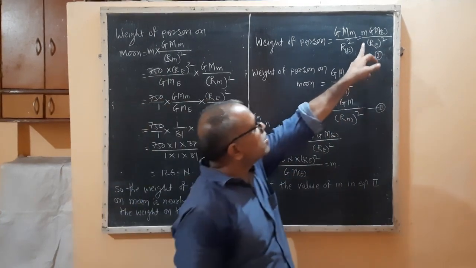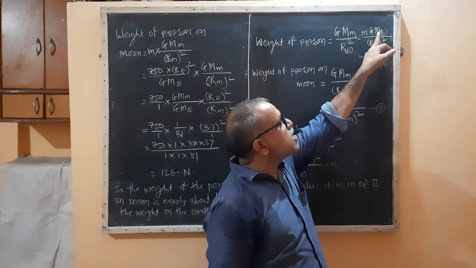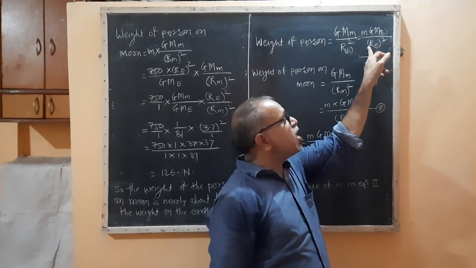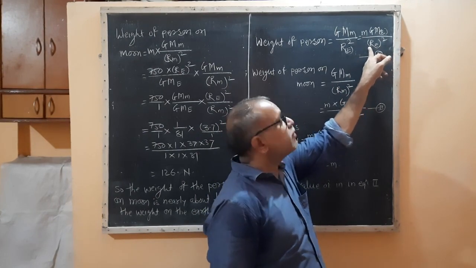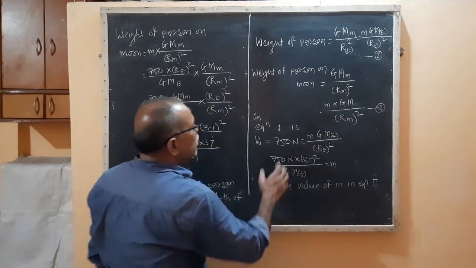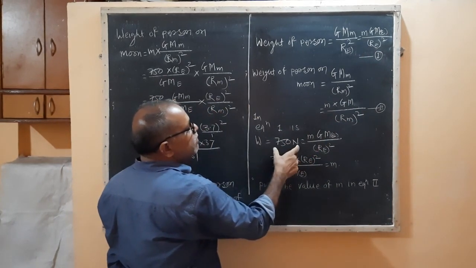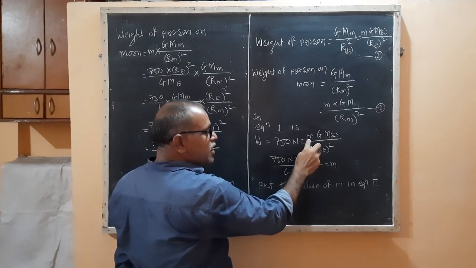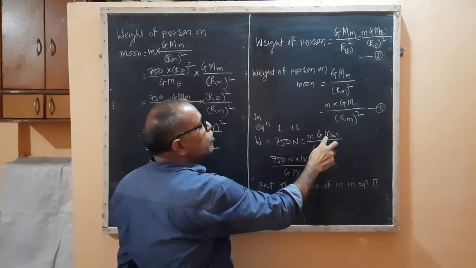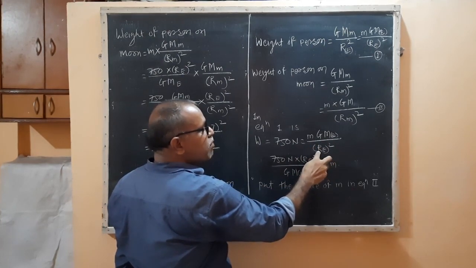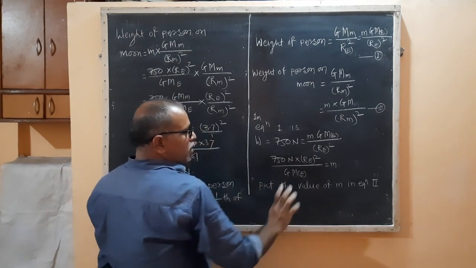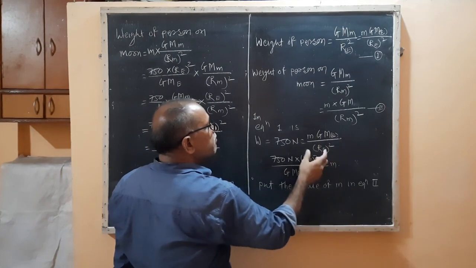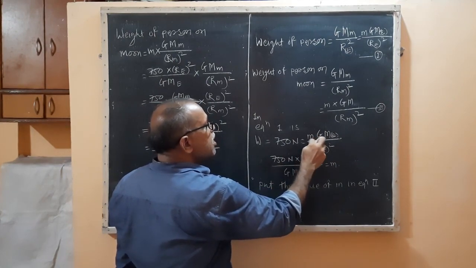Now in this equation, G into mass of earth by square of the radius of earth, is it clear? I am putting that equation here. Weight of a person, 750 Newton, is equal to mass into G into mass of earth by radius of earth square. So I am taking this quantity here, only I am keeping m.